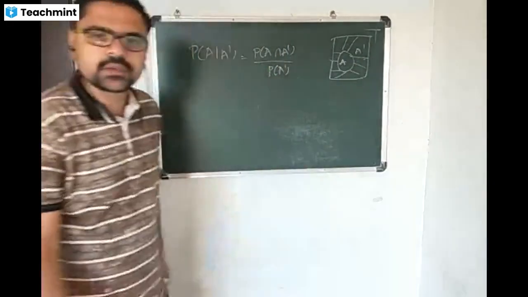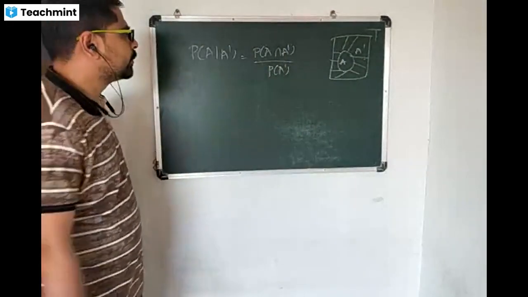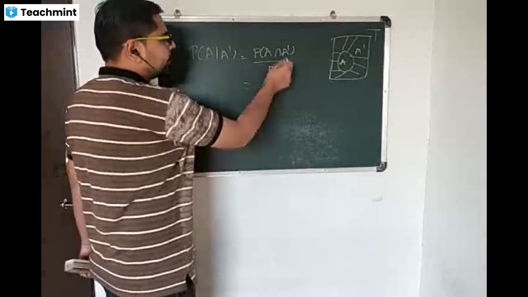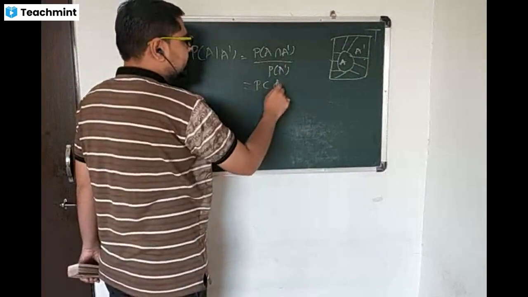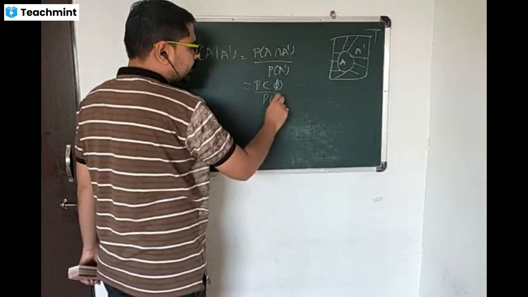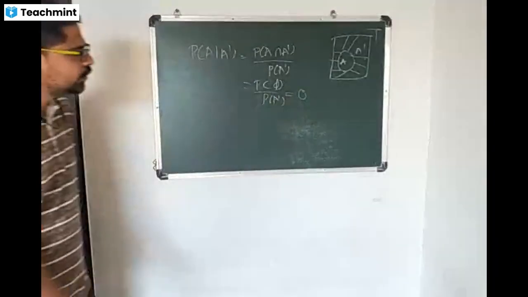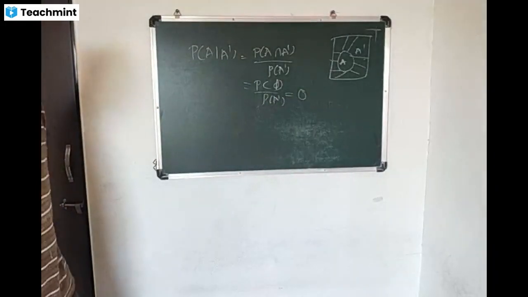So there is no intersection between A and A complement. So this is a phi set, probability of phi divided by probability of A complement, and probability of impossible set is 0, 0 divided by something is 0. So this probability is 0.